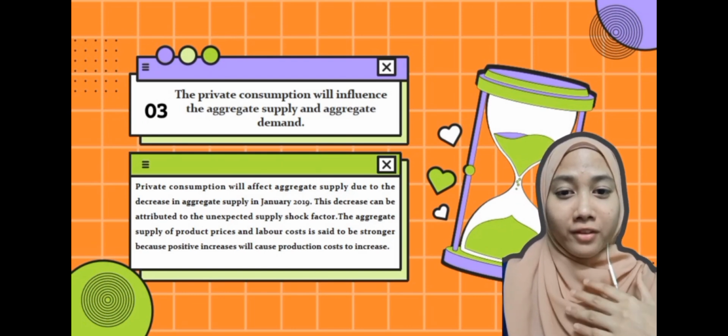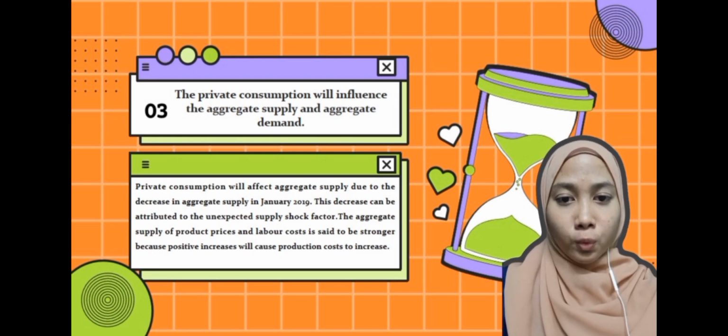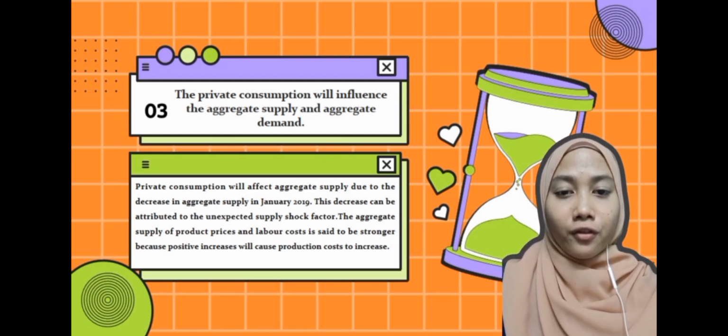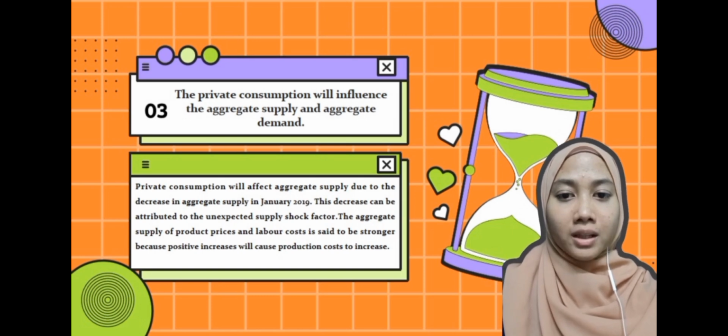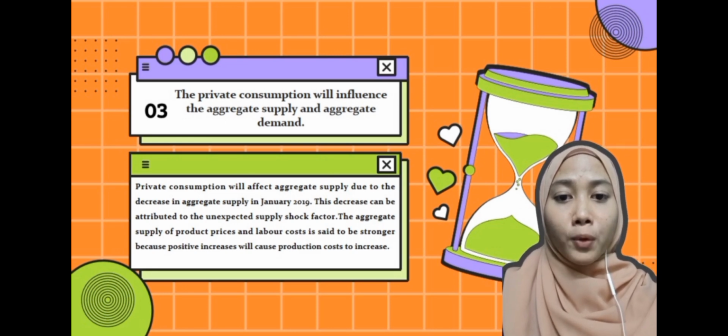In my opinion, private consumption will influence the aggregate supply due to the drop in the total supply in January 2019. Private consumption will have an impact on overall supply. This decline can be attributed to the supply shock phenomenon from an unanticipated supply, for instance a natural calamity like COVID that resulted in a 10% drop in aggregate supply. Meanwhile, as China's economy significantly improved, commodities and oil prices will strengthen.